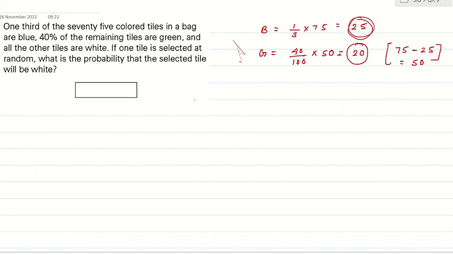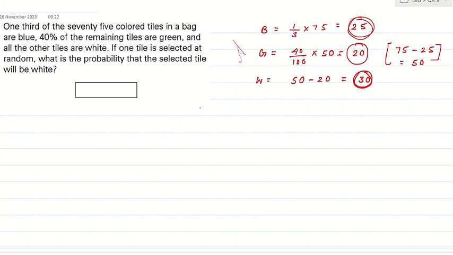Now, how many are white? White is the remaining. Out of 50, subtract the 20 green, and I get the remaining 30. There are 30 white tiles. What is the question? What is the probability that the selected tile will be white?